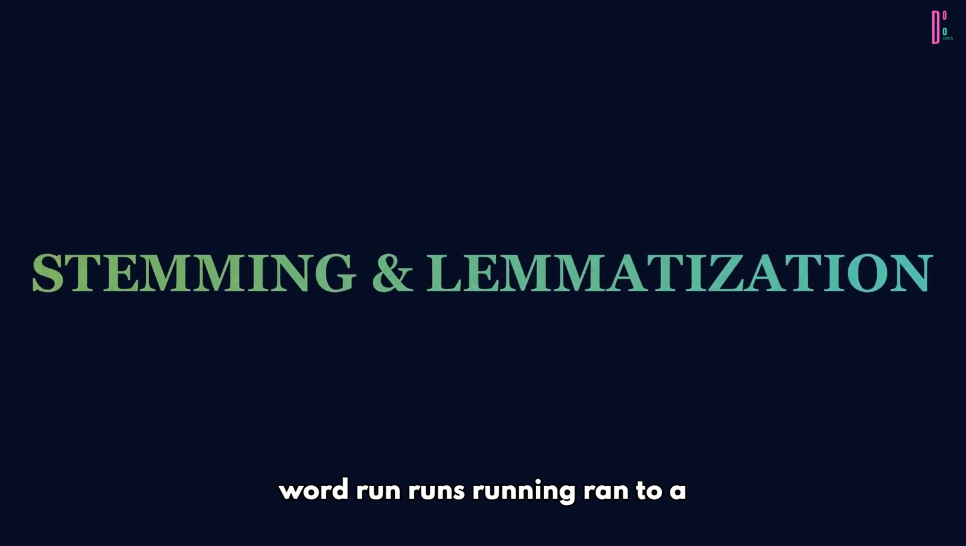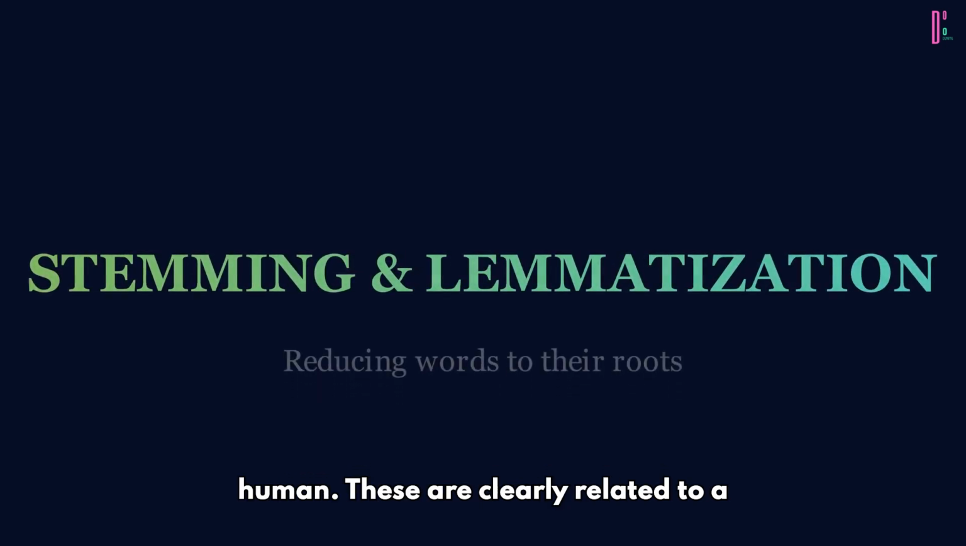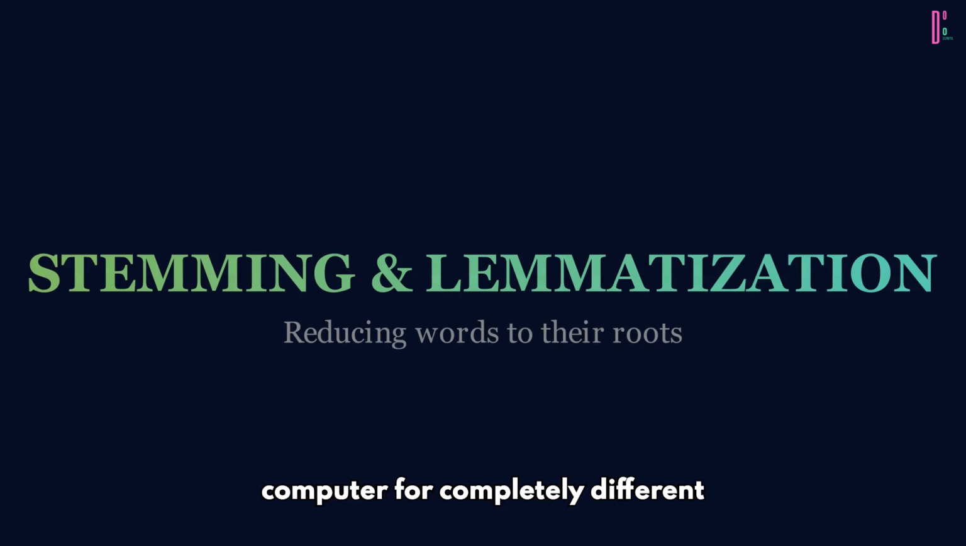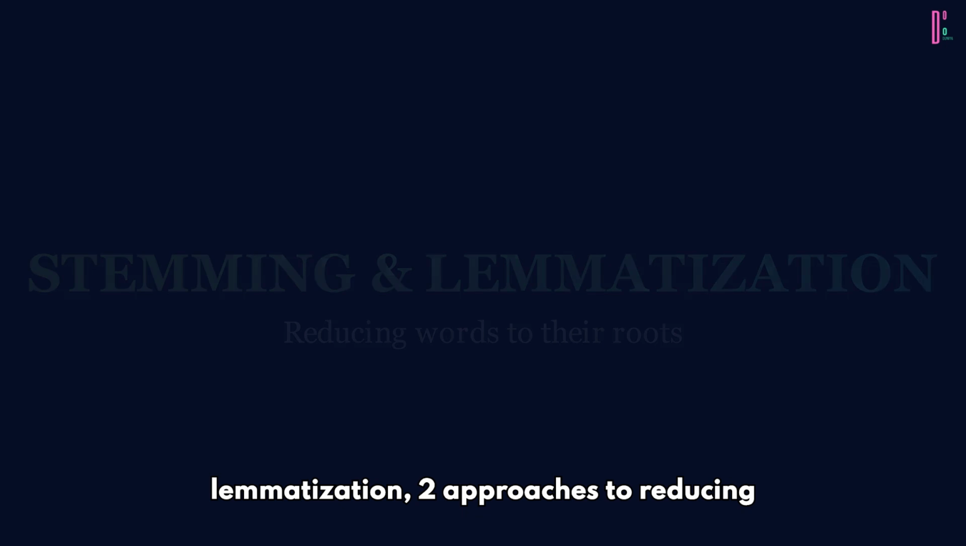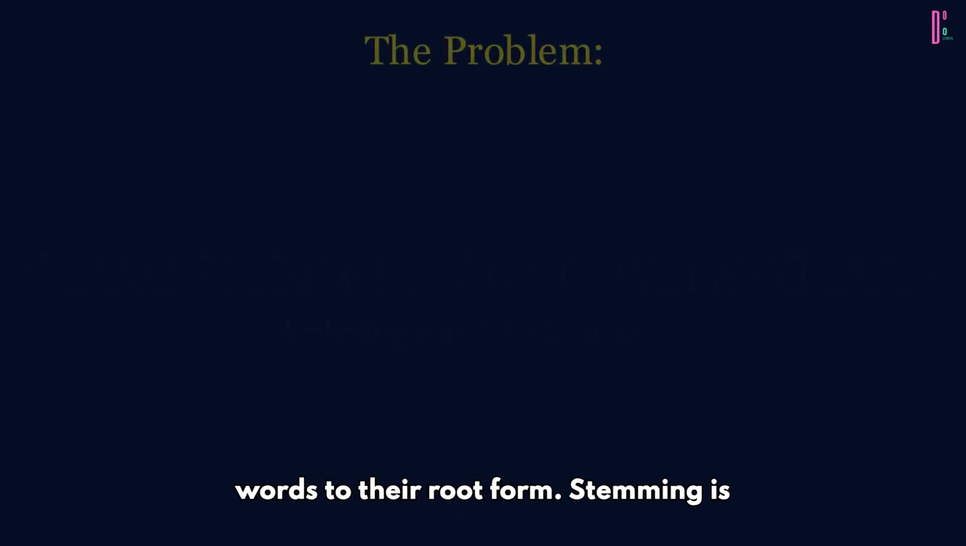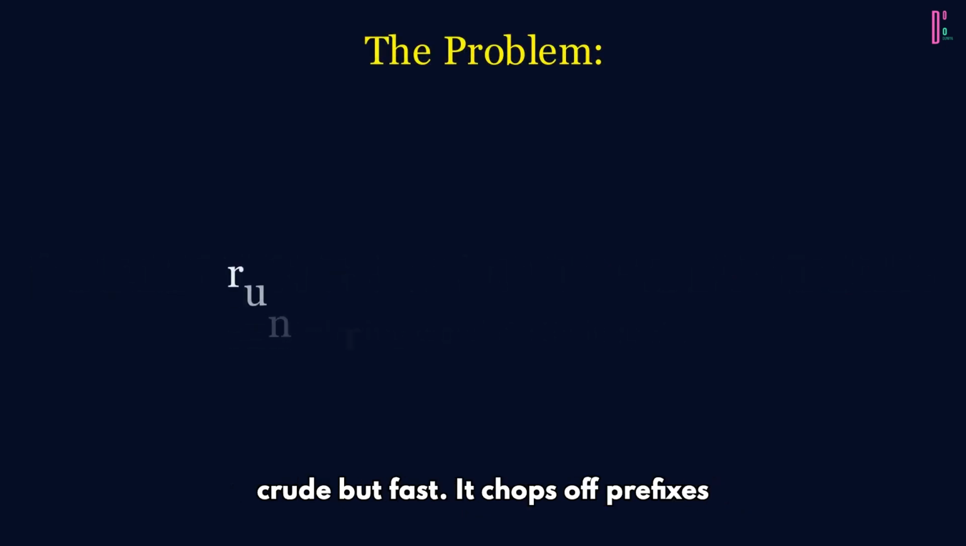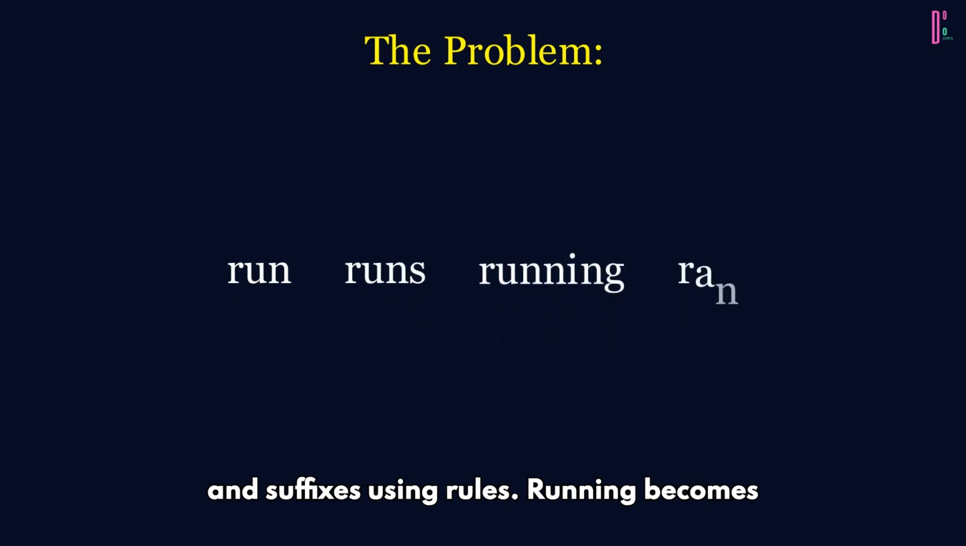Next challenge: variations of the same word. Run, runs, running, ran. To a human, these are clearly related. To a computer, four completely different strings. Enter stemming and lemmatization, two approaches to reducing words to their root form. Stemming is crude but fast. It chops off prefixes and suffixes using rules.